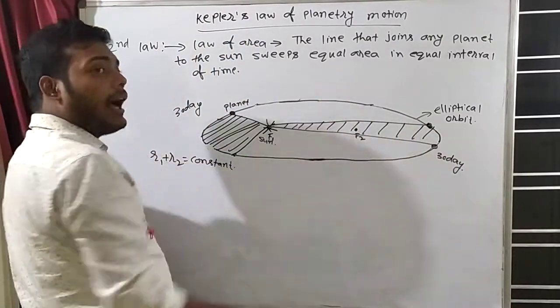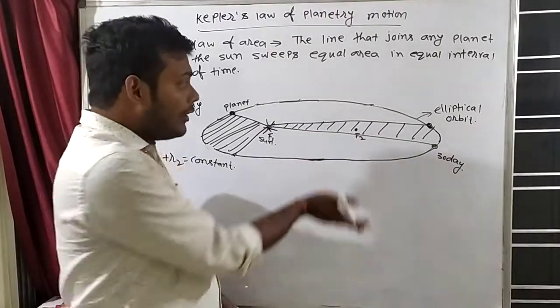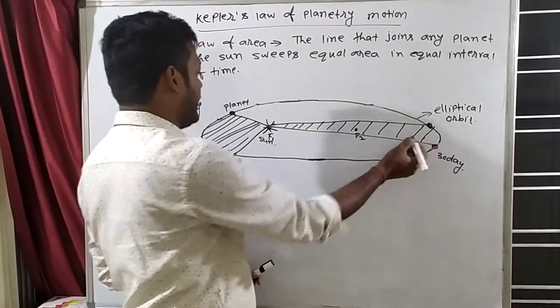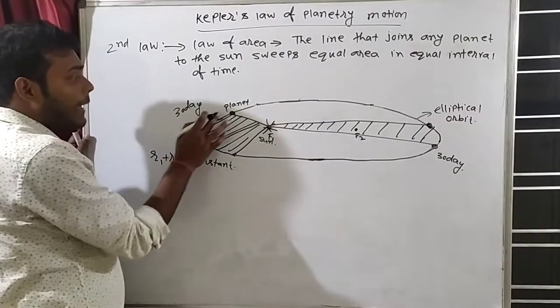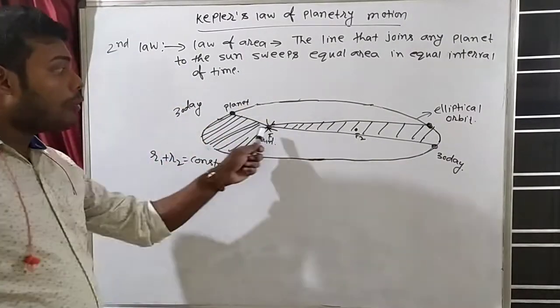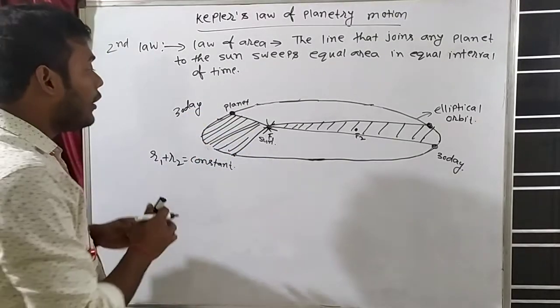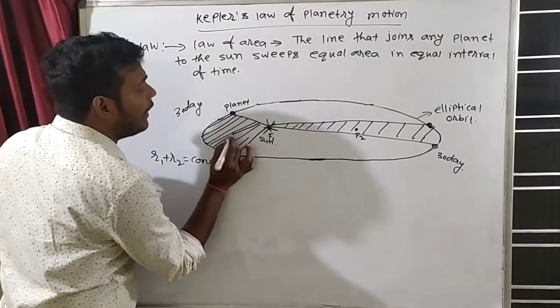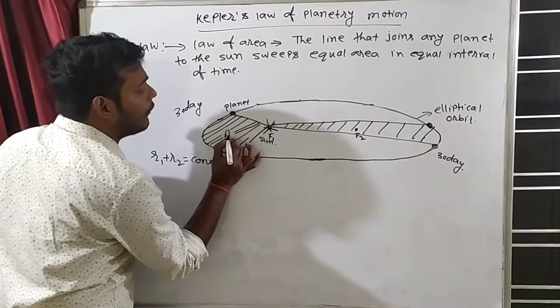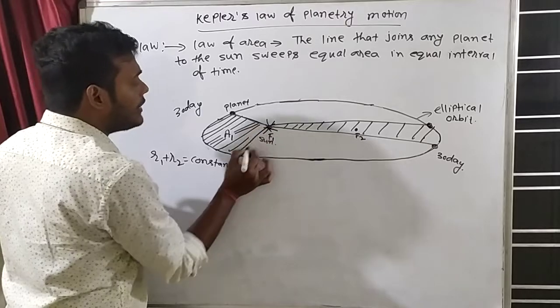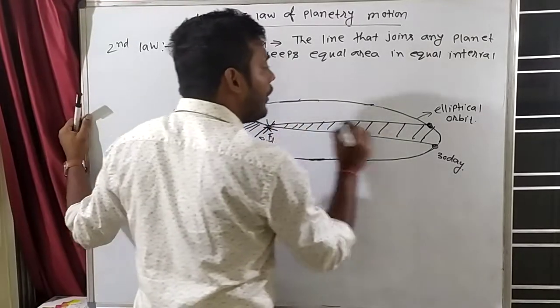Sweep means, you see how we sweep with a broom, that is what sweep means. So this planet will sweep how much area? This much area. Let's say this planet is close to the sun, so this planet will sweep some area. Let's say this area is equal to A1. Can you see this area? This area is A1. So this area will be A2.